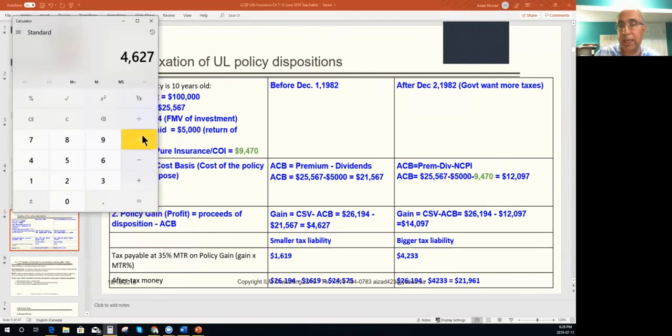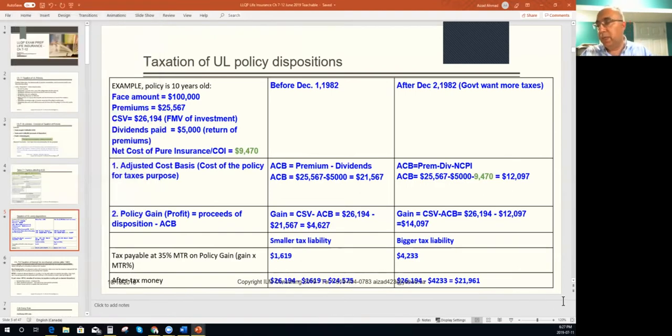So that policy gain, we take and multiply by 35%, which is the same as multiplying by 0.35, and the answer will be 1,619, the tax that he has to pay to the government. So he got a check in the mail for 26,194. He has to pay 1,619 to the government in taxes when he does his tax filing. And obviously the after-tax money will be the difference between these two. In his pocket, he still gets 24,575.